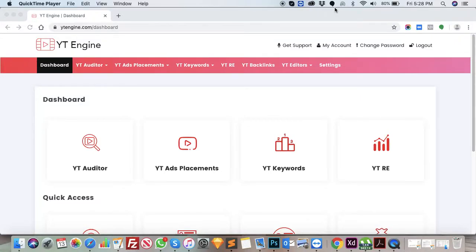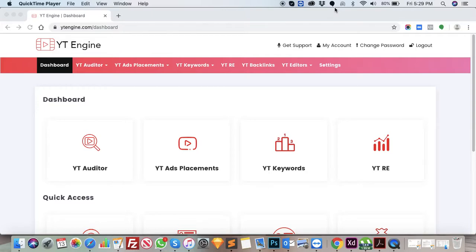Hi, in this video we are going to see how to generate an API key from Google's account. Because the YT application works completely with the API key of Google, it is necessary for you to generate an API key before working on our system. Just follow the process of generating an API key. It is a very simple procedure. You can generate the API key in 2 to 3 minutes.